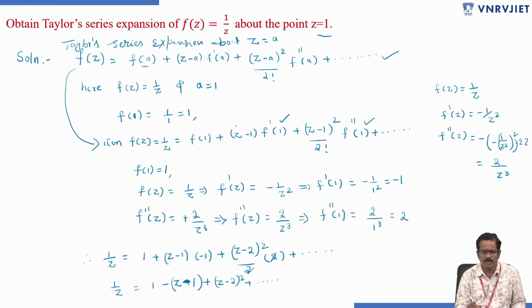So in this f of 1, f dash of 1, f double dash of 1, and so on, I evaluated and substituted. So therefore 1 by z is equal to 1 minus of z minus 1 plus 1 minus of z minus 1, sorry, z minus 1 whole square, not z minus 2, sorry. Okay, z minus 1 whole square by 2 factorial into 2, and so on we will get. Okay, this is what tells us the expansion of f of z equals 1 by z.